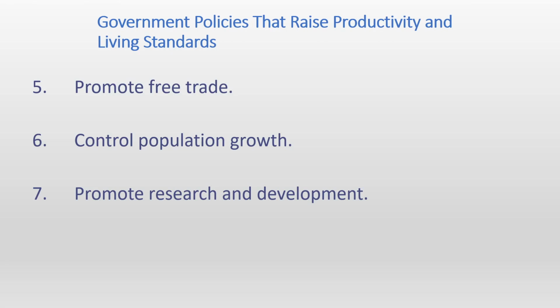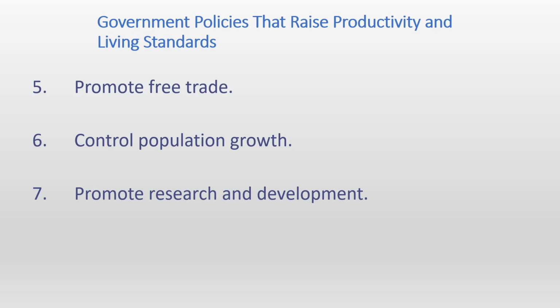So here we have discussed 7 different government policies that can improve productivity as well as living standards, and at the same time real GDP per person or per capita. We will discuss these 7 in much more detail in the next parts, but here we just discussed what these 7 different policies were.